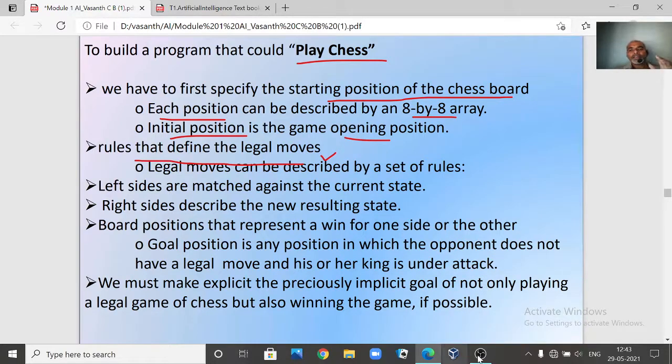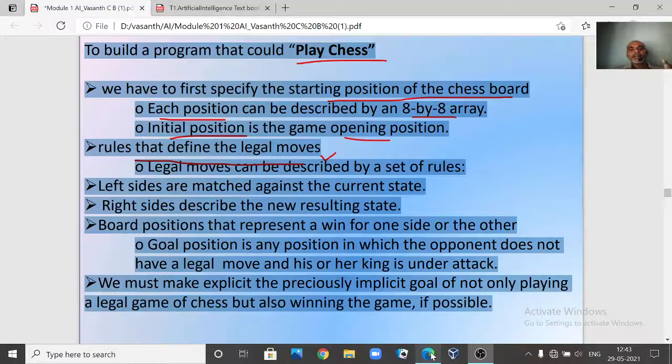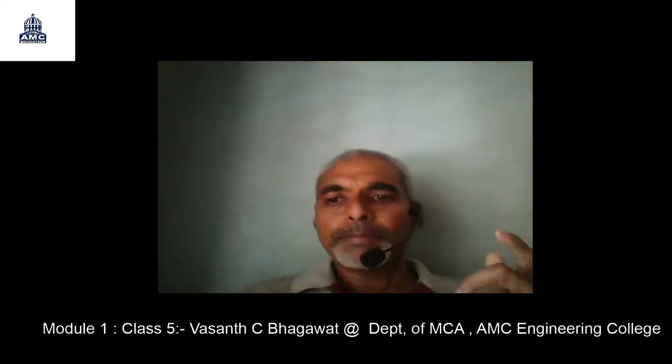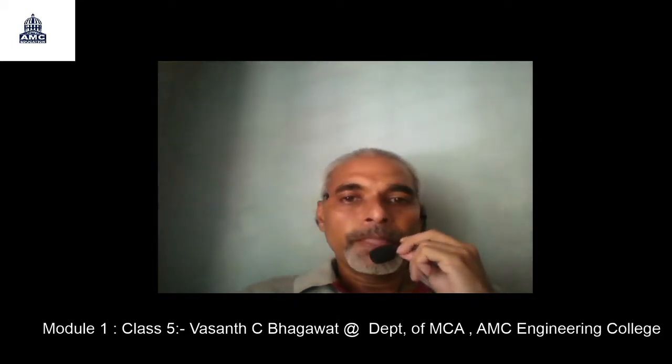But when you are considering chess, chess is more complicated than our tic-tac-toe game. Right, now how can you write the rules? Now there is another important question we can have. When we are considering the state space representation of any problem, there is no hard and fast rule that you have to define the problem in this manner only.